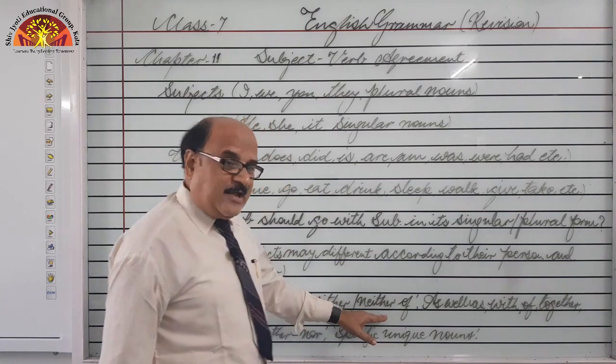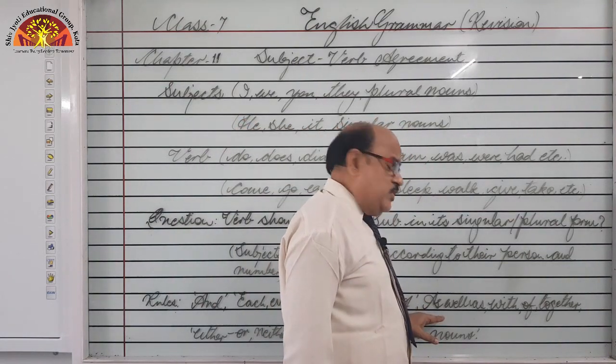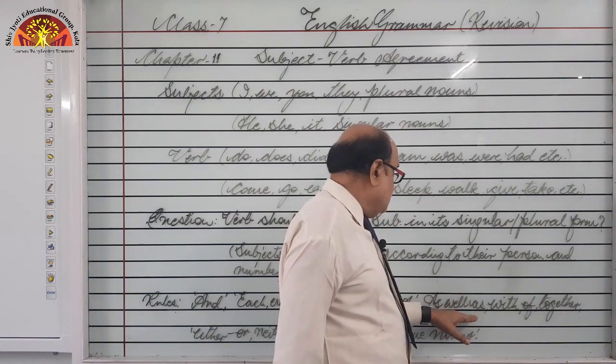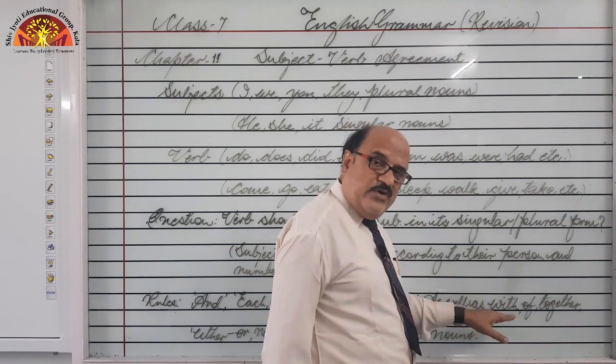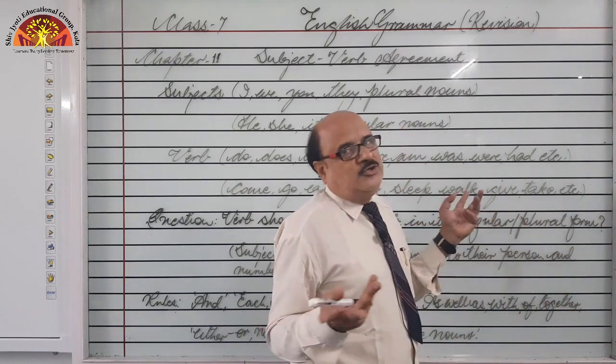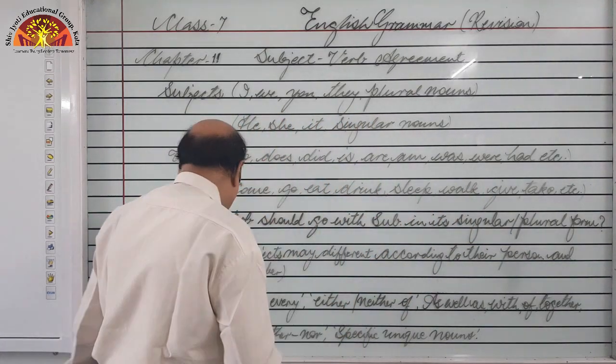So what to do in that case? Next is when two nouns have been connected with conjunctions or connectors like as well as, with, of, together with, in addition to. What to do in that case? Should the verb be singular or plural? We will learn later.